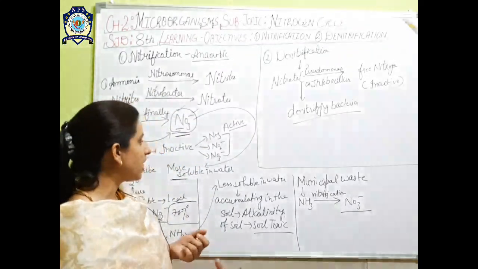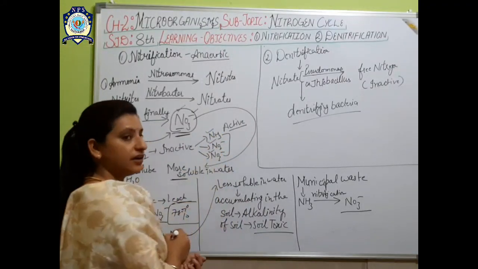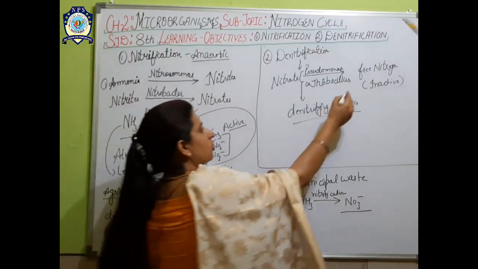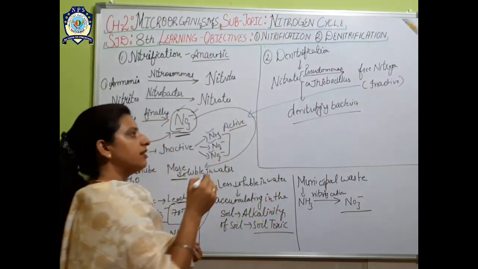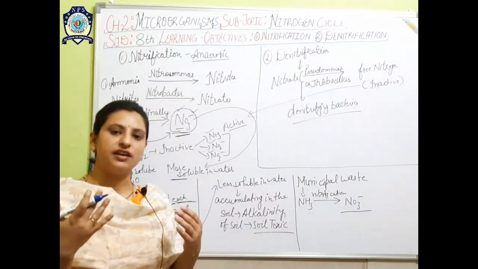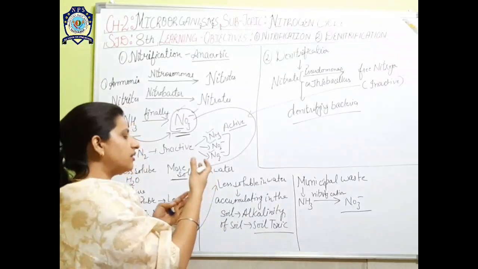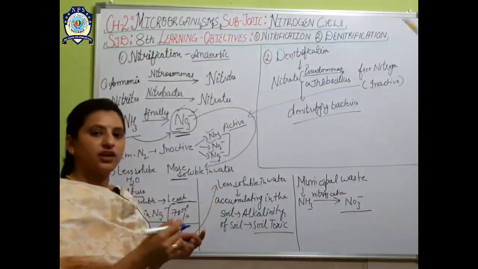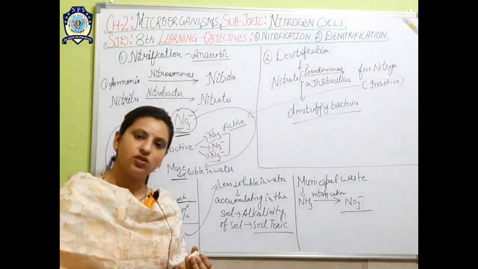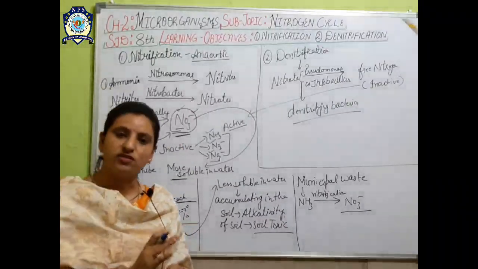And what are these three active forms? That may be ammonia, that may be nitrite, that may be nitrate. And when this inactive form is changed into the active form, it is utilized by the plants and animals, and when the animals die and decay, then again the ammonia, the nitrite, the nitrate are changed back into the simple forms. Okay, so this is all about the process of the nitrogen cycle.